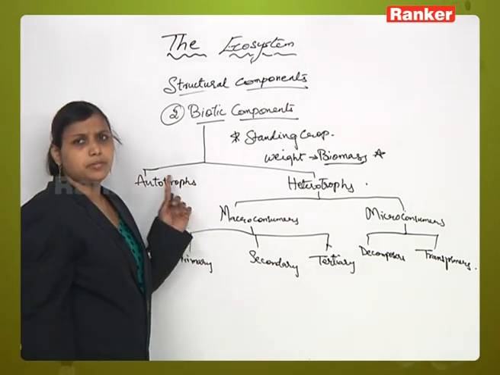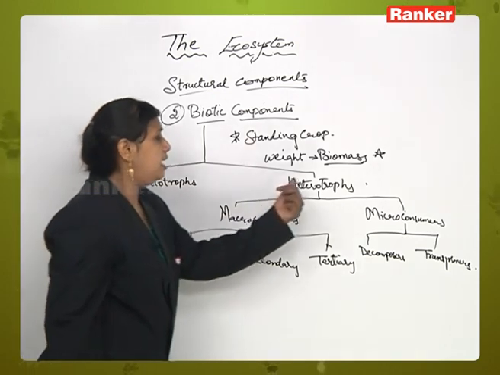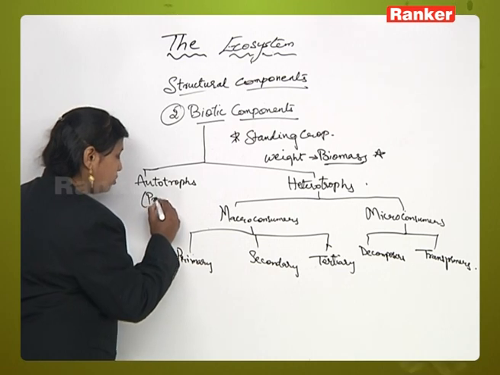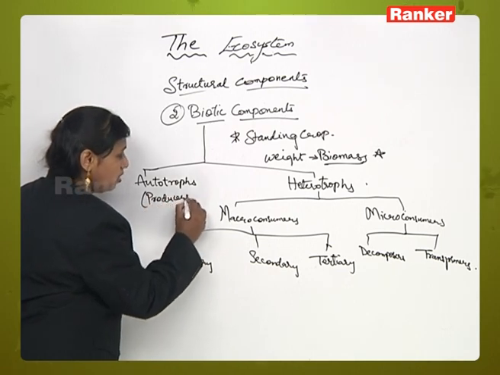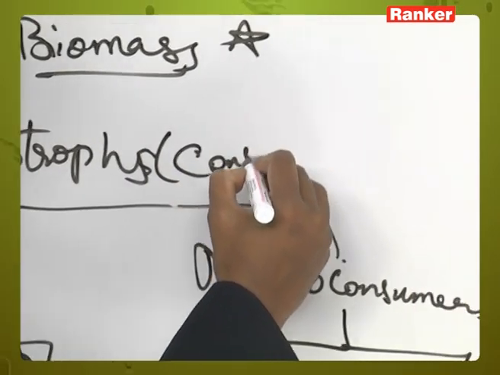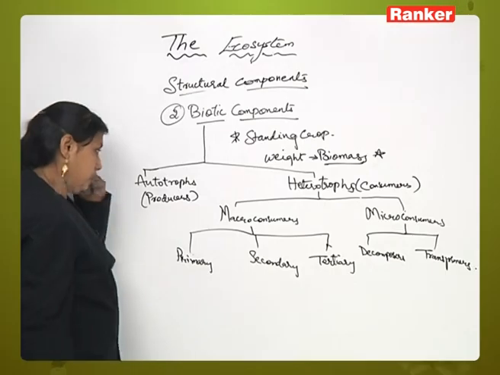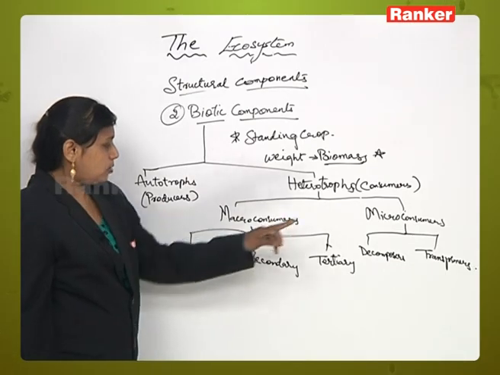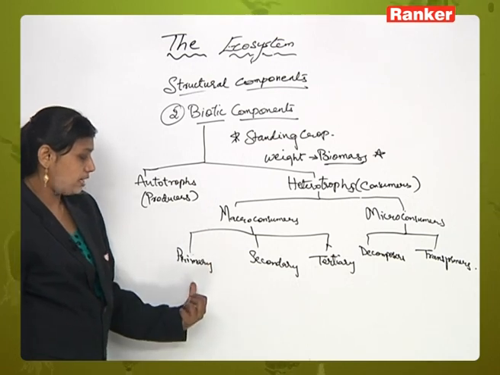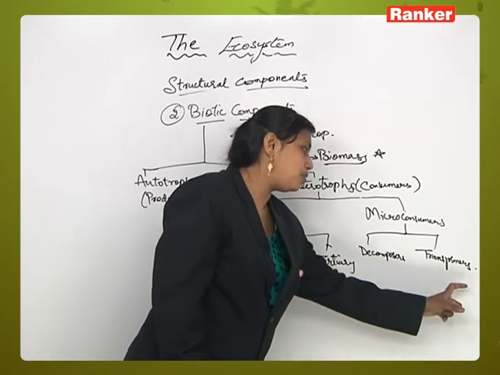Biotic components is nothing but the living material present in an ecosystem. It is of two types: autotrophs and heterotrophs. Autotrophs are also called producers and heterotrophs are also called consumers. Heterotrophs are again of two types: macro and micro. Macro consumers are of three types: primary, secondary, tertiary consumers. Micro consumers are of two types: decomposers and transformers.